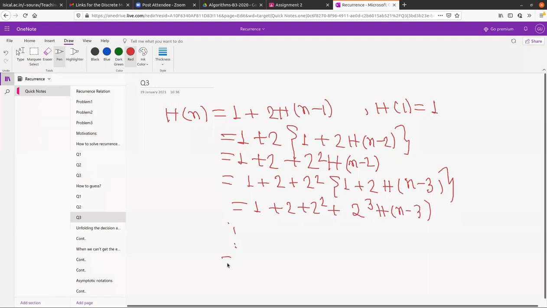After some steps, we will see 1 plus 2 plus 2 square up to 2 to the power n minus 1 and here H1. And we know that H1 equals 1, so we can just put the value here. This is nothing but a GP series, so this thing is 2 to the power n minus 1.